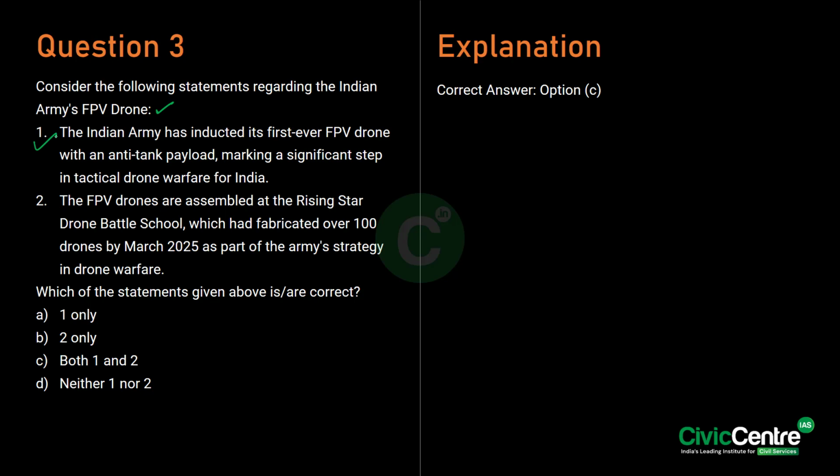It is developed in collaboration with the Terminal Ballistics Research Laboratory, and the drone is designed for kamikaze attacks targeting enemy tanks and armored vehicles. These drones are assembled at the Rising Star Drone Battle School, which had already fabricated over 100 drones by March 2025, contributing significantly to the Indian Army's drone warfare strategy. Hence the second statement is also correct, right?